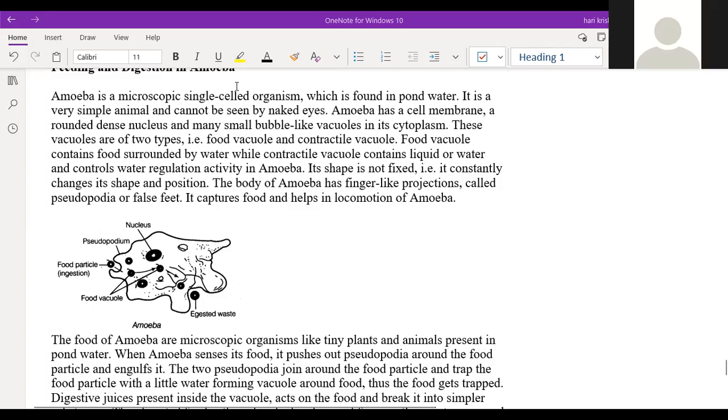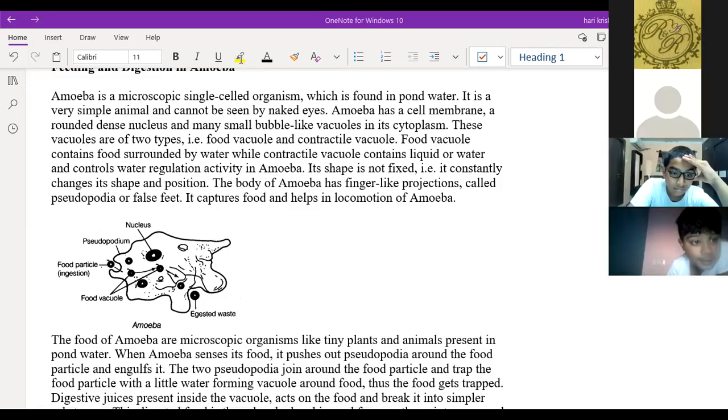Very good. Apart from Ritvik, anyone else? Sir, even amoeba, sir, goes through asexual reproduction, sir. Very good. Sir, where the food is present, some digestive enzymes are produced, and they break it down and digest it. Yes, sir. So amoeba will catch food with finger-like structures, sir. They are called pseudopodia. Yes, sir.